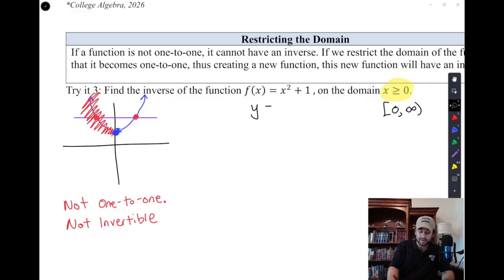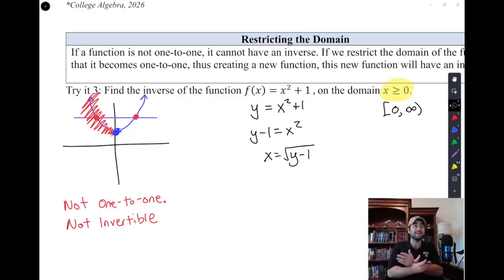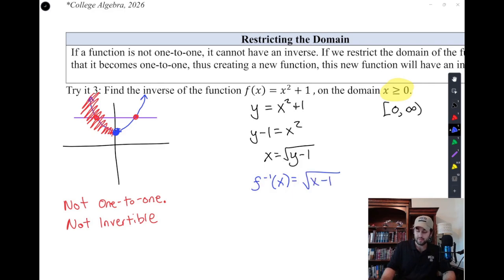So we say y equals x squared plus 1, which means y minus 1 equals x squared, which means x equals y minus 1 square rooted. And then I'm switching x and y at the end, but that's okay. And now I'll say f inverse of x equals the root of x minus 1. And this is where we need to be careful, because we introduced a square root to our problem, so we have to pick whether it's plus or minus the square root.